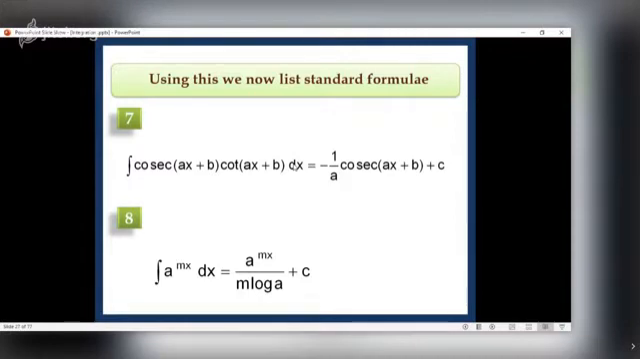Here, integral of a raised to mx will be what? A raised to mx upon m into log a, right? So basically, integral of a raised to x is a raised to x upon log a. But what is the coefficient of x here? m. So you have to divide again by m.